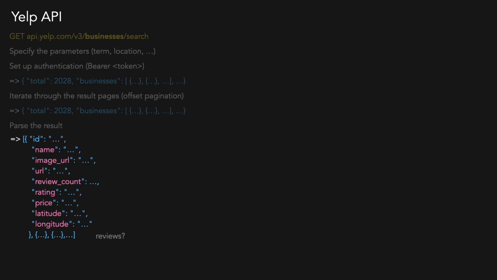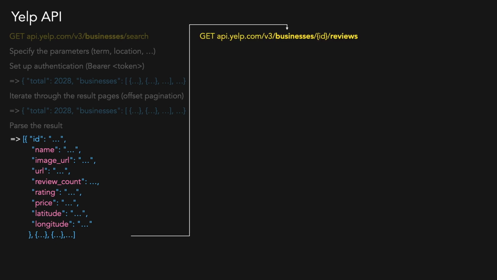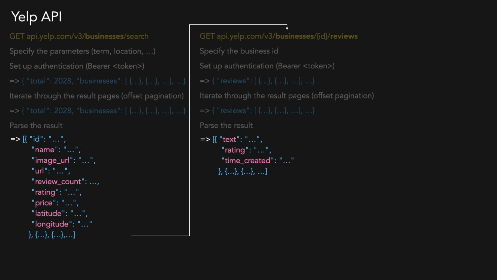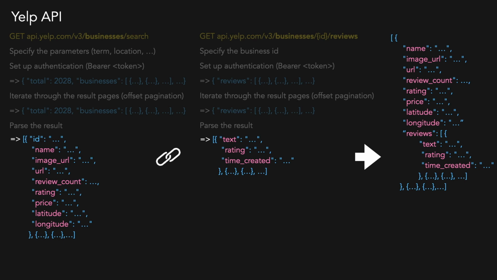But they realize that the reviews are not returned by this endpoint because Yelp requires you to make another HTTP request to get the business reviews. So they write code to make that HTTP request, and finally they get the reviews. Well, they're not done yet because now they need to write more code to connect these two endpoints, where for every business they need to make an HTTP request to the reviews endpoint to get its reviews. And now they get the exact data that they want.